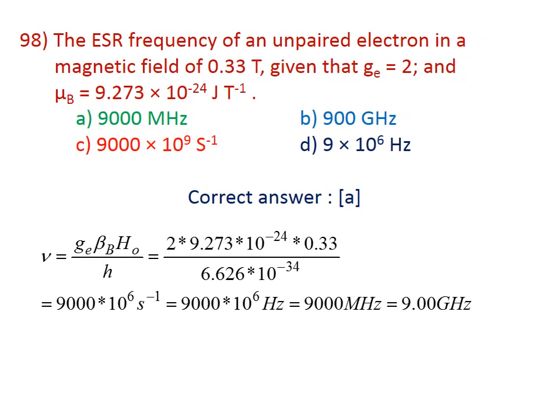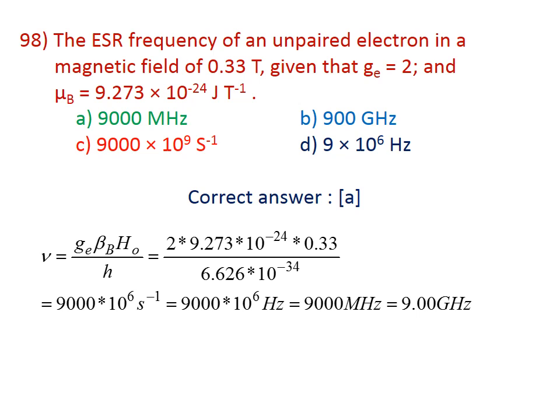In ESR spectroscopy, an unpaired electron is in a magnetic field of 0.33 tesla, given that g will be equal to 2 and beta will be equal to 9.273 into 10 to the power minus 24 joules per tesla. Here the frequency is the ESR frequency of the unpaired electron, nu will be equal to g beta H0 by h.